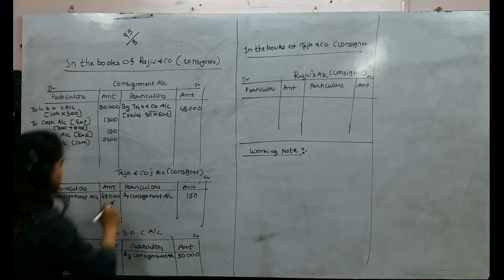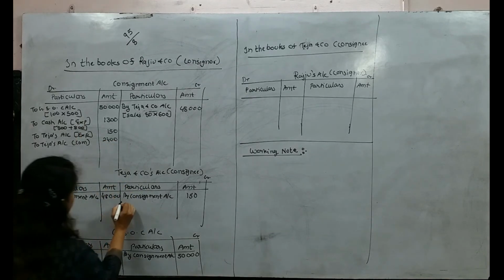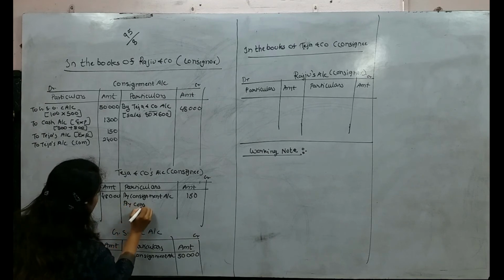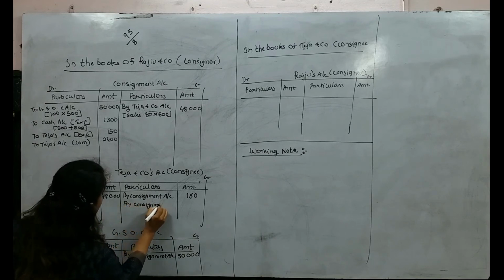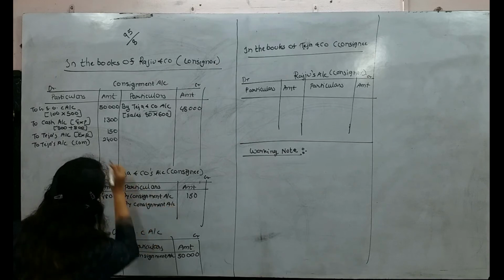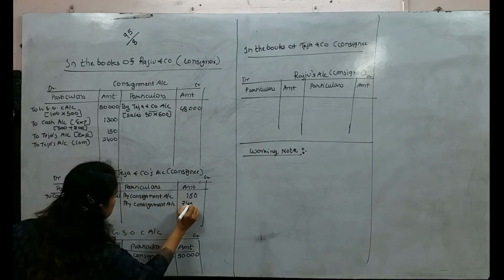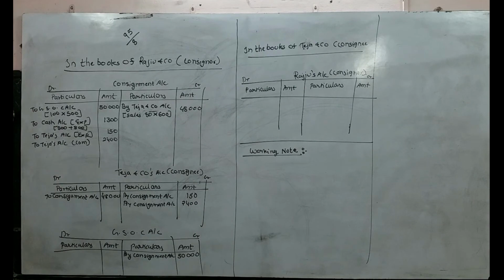Simultaneous effect will come over here, by consignment account, 2,400. Okay. Now students, pay attention here.